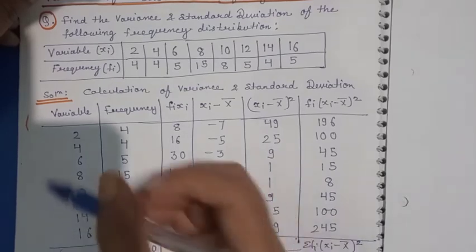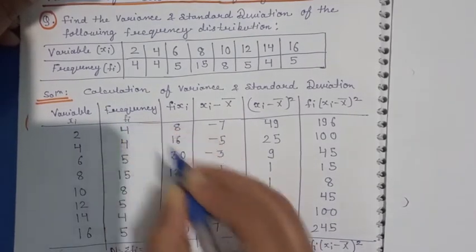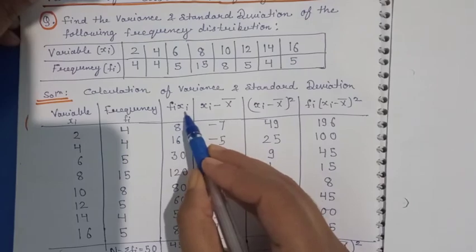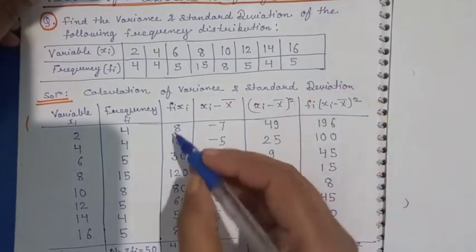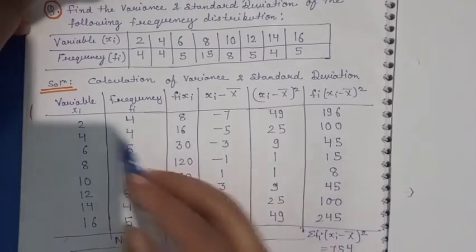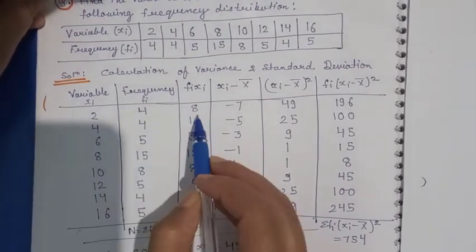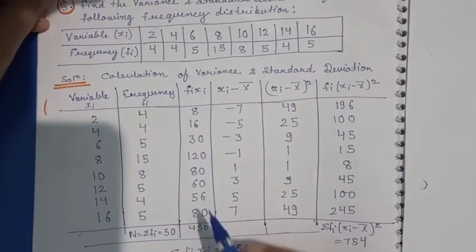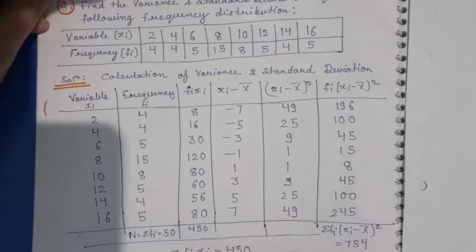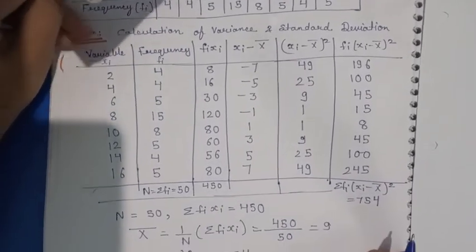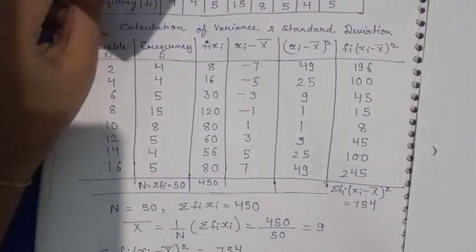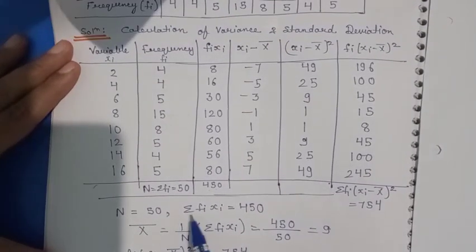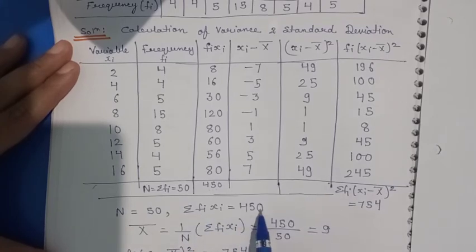This is the same as the rest of the questions. The variable xi is given, and the frequency fi is given. So just find fi into xi. Summation of fi xi is 450. Here 2 multiplied by 4 is 8, 4 into 4 is 16, 6 into 5 is 30, like this, and the total is 450. And n is summation of fi, which is equal to 50. First find the mean. The formula: x bar is 1 by n summation of fi xi, which is 450 by 50, that is 9. So we have got the mean.